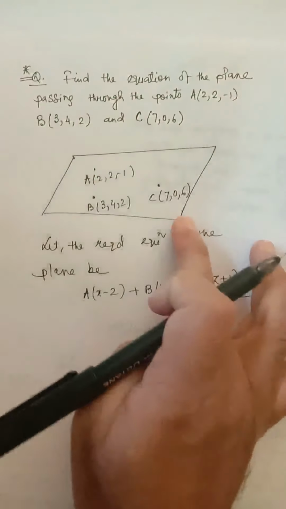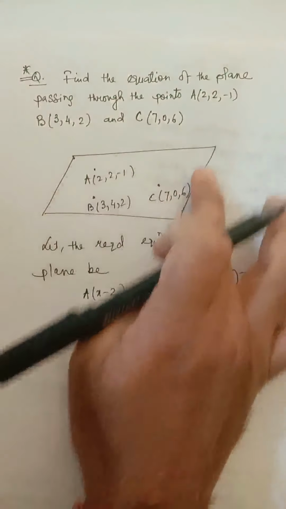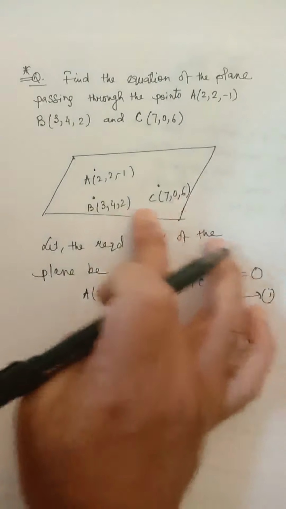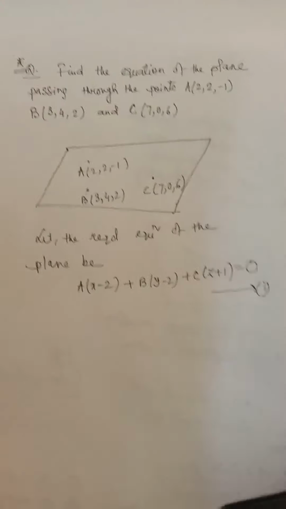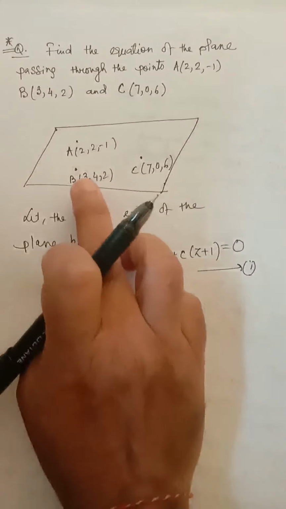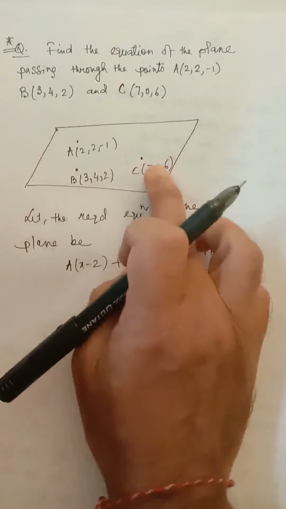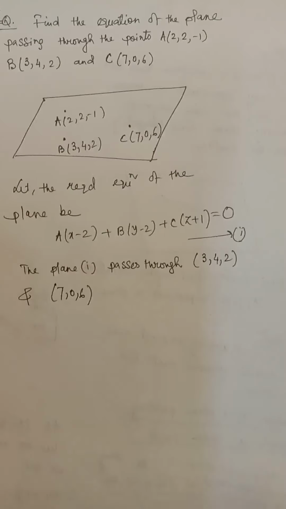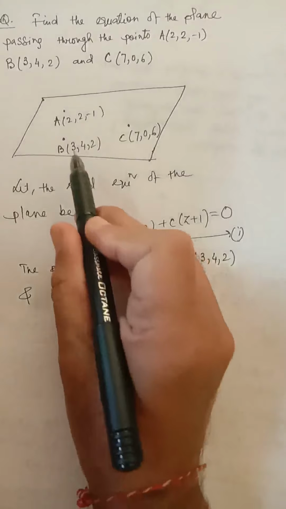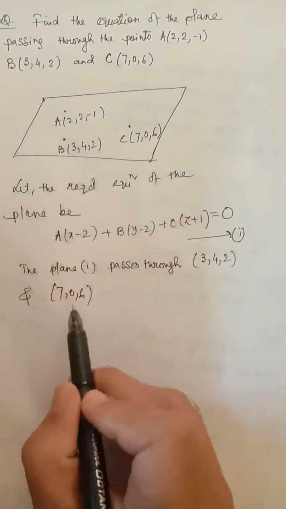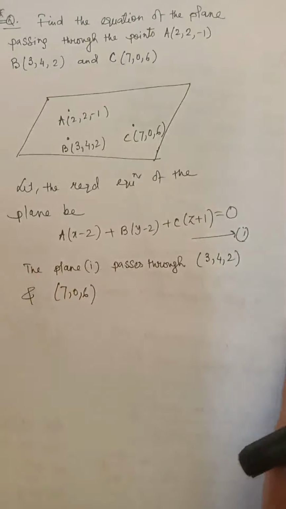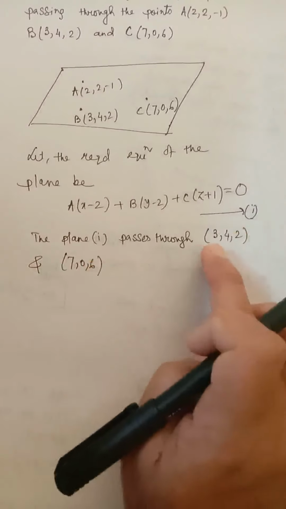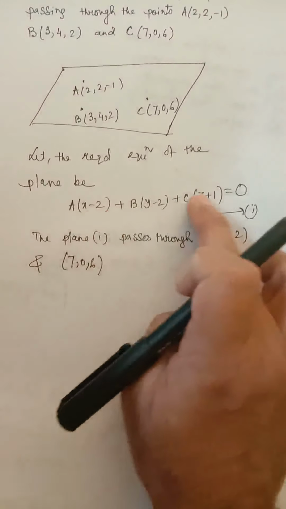Now this plane, we have considered the equation of this plane as this. This plane passes through two more points, this point and this point. The required plane passes through B and C, passes through (3, 4, 2) and (7, 0, 6). So these two points also will satisfy the equation of the plane.